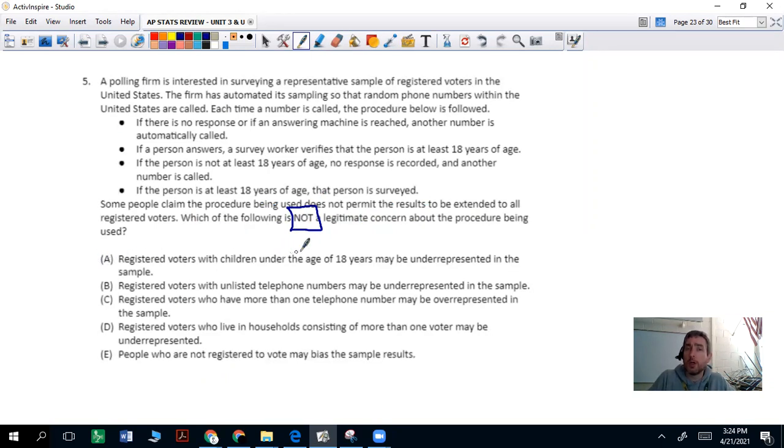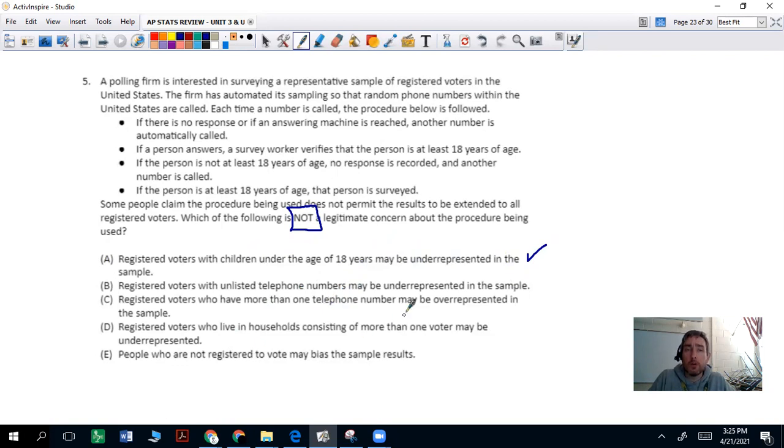Registered voters with children under the age of 18 may be underrepresented in the sample. Now, if I'm looking at this and you've got a machine randomly selecting numbers to call, I would say you probably would have this as a valid concern, right? Because registered voters with children under the age of 18 might pick up the phone if you've got a landline or home phone. So that is definitely a concern.